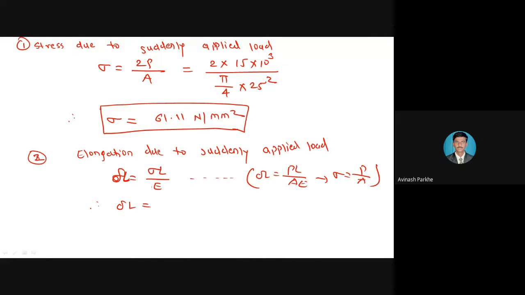Delta L we have to calculate. Sigma we have already calculated, that is 61.11, so the deformation due to the stress we calculate as into length 2000 divided by E, 200 into 10 raised to 3.